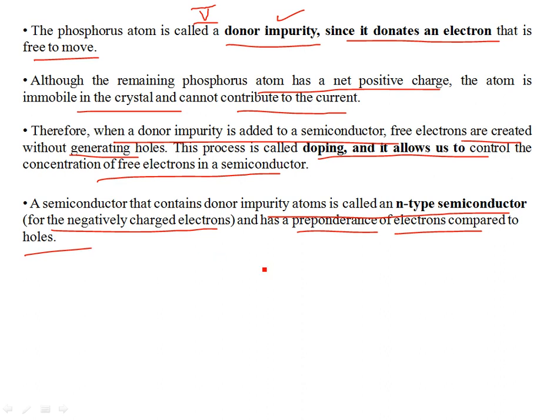And such extrinsic semiconductors, which have group 5 donor impurities, are known as N-type semiconductors. Why are they N-type semiconductors? Because they have a majority of free charge carriers that are electrons, a predominance of electrons as compared to holes. Okay, we're not creating holes.